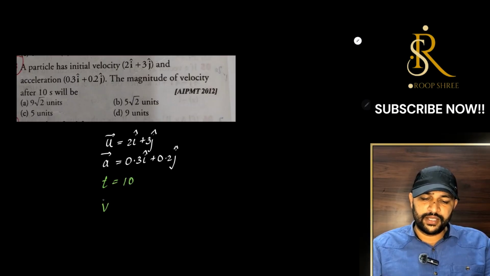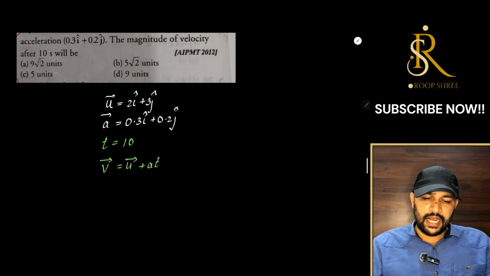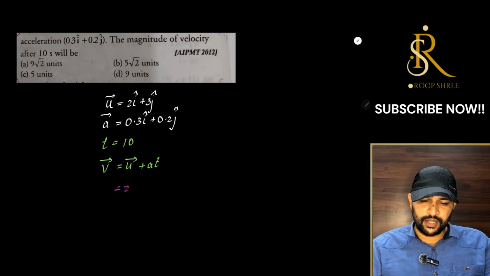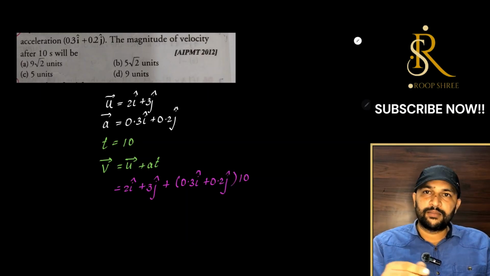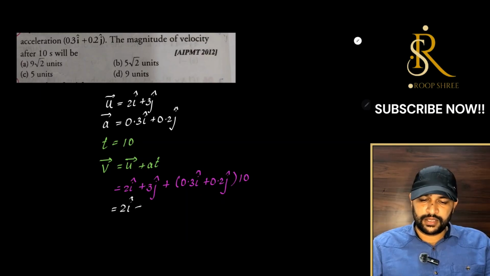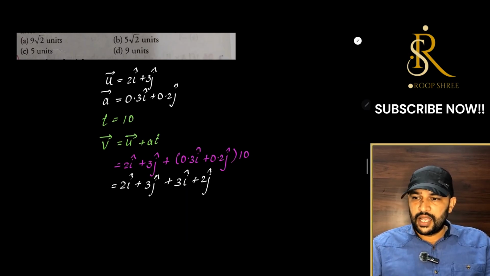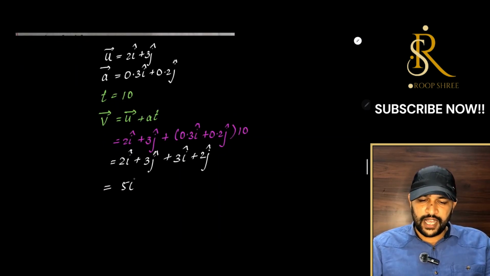Let us recall our very basic equation of motion. v will be equals to u plus at, and let us substitute these vectors. So u is nothing but 2i plus 3j, and acceleration over here is 0.3i plus 0.2j, and t here is 10, right. Let us multiply them, and we will get here 2i plus 3j plus 0.3 into 10, 3i plus 2j, and we will get here 5i plus 5j, that is our velocity vector, right.